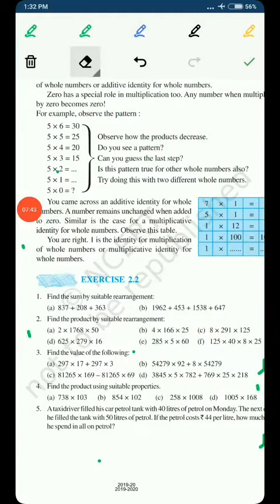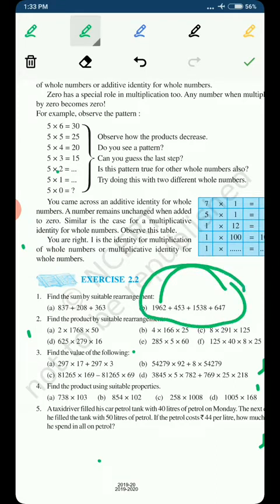In the case of suitable rearrangement, which property are we using? We are using the associative property. So always keep in mind, whenever a question asks us to add or multiply numbers with a suitable rearrangement, we have to use the associative property, because in the associative property we do the association of numbers. In the same way you have to solve the other question. You should try this yourself, how to add these numbers so that the addition becomes easier for us. So give it a try.